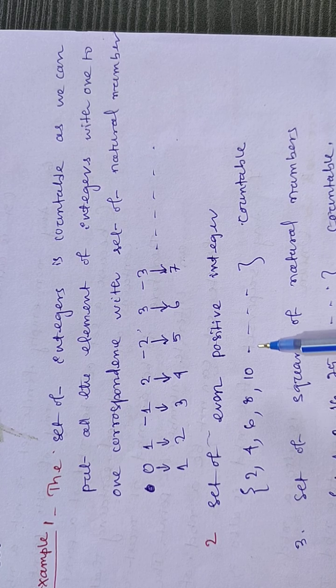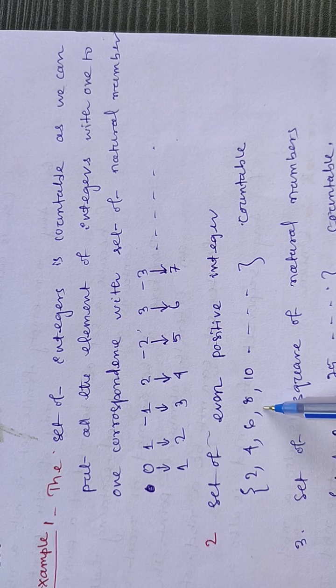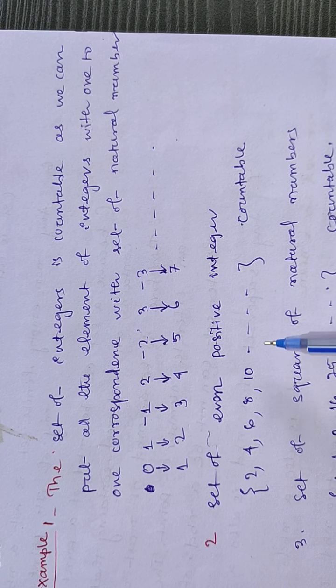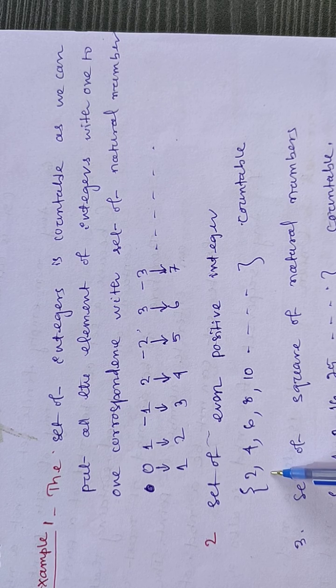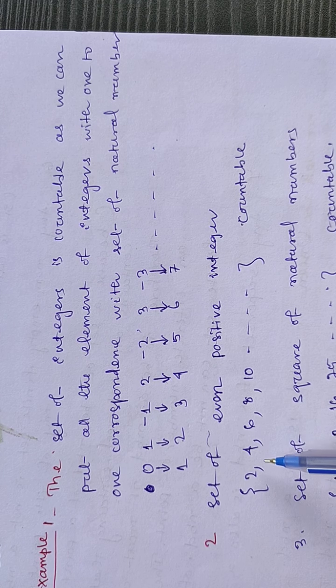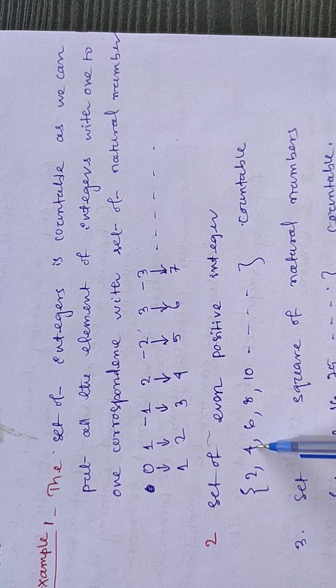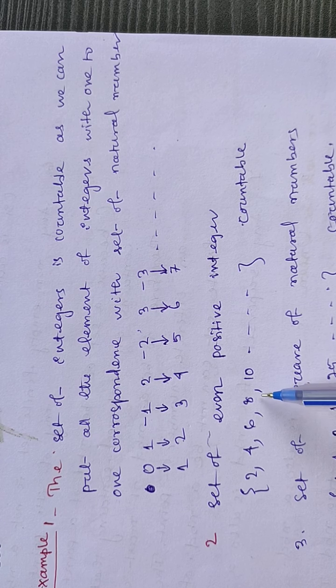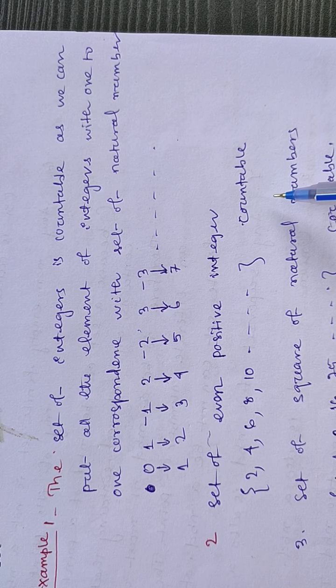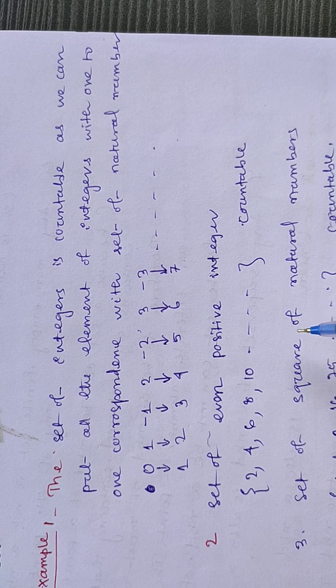Set of even positive integers: 2, 4, 6, 8, 10, etc. Positive and even integers. What can we say about this infinite set? It is also countable. Even though it looks like a smaller set than the set of natural numbers, it also has infinitely many elements, and the set of natural numbers also has infinitely many elements. And we can associate 2 with 1, 4 with 2, 6 with 3, 8 with 4, and so on. So we can have a one-to-one correspondence with the set of natural numbers, so it is also countable.